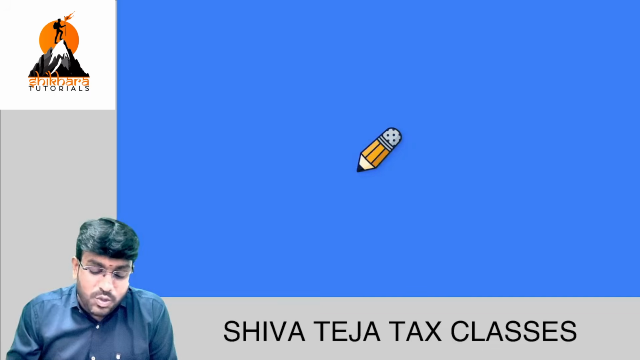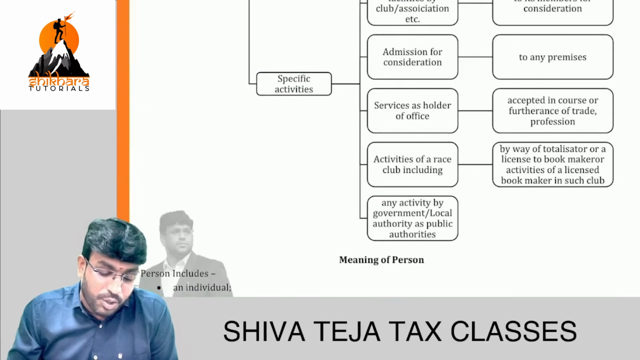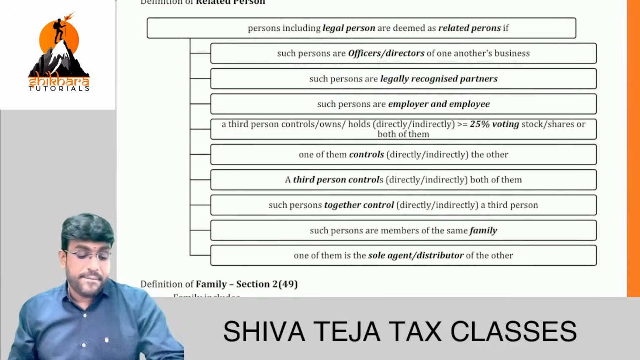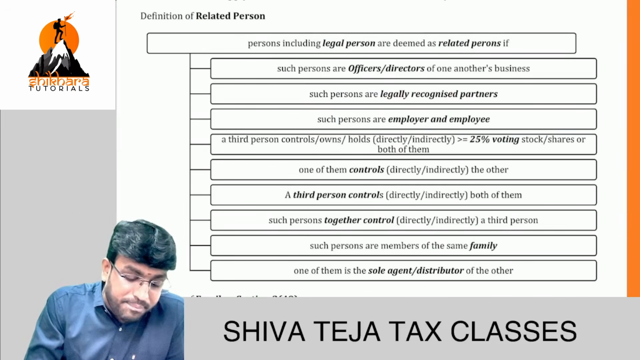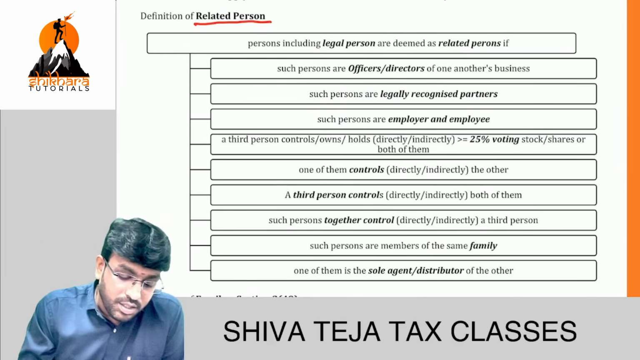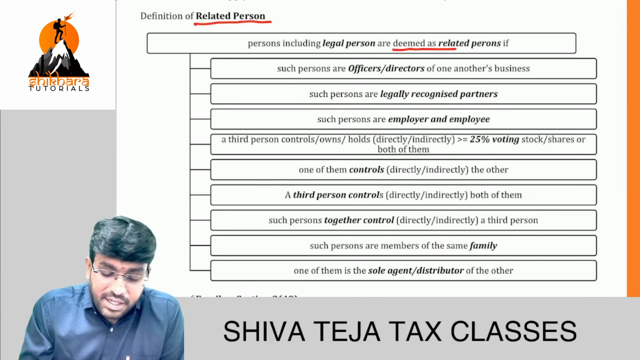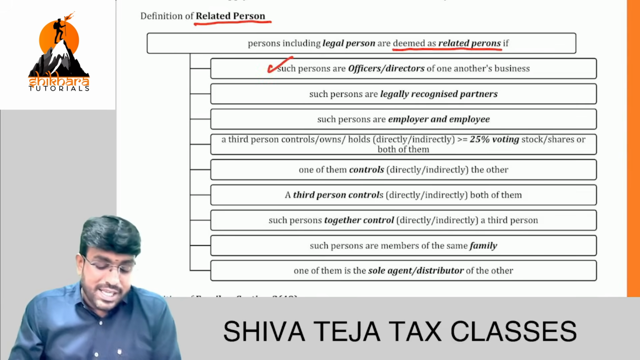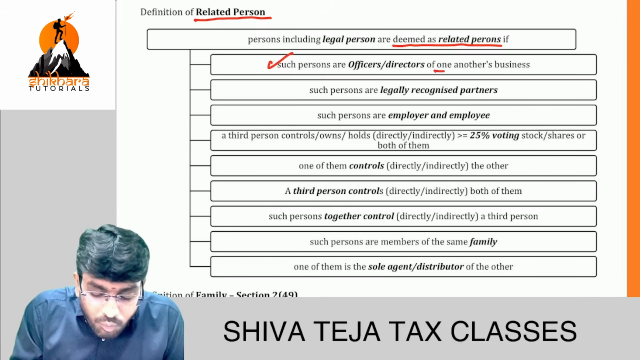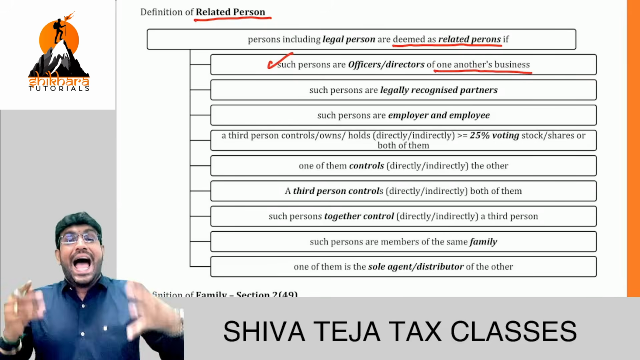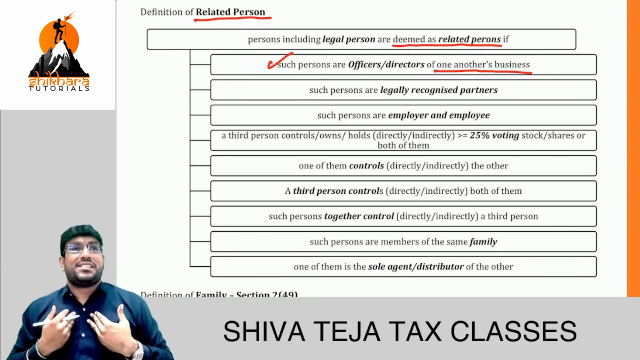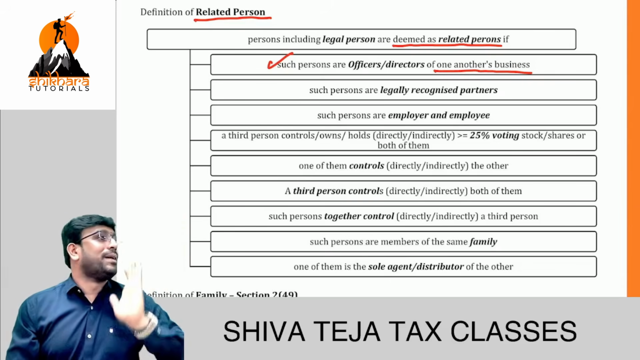Now, who is this gentleman called related persons? That is important. See here. Definition of related persons. Able to see that? First point. Persons are deemed as related persons if, number one, such persons are officers or directors of one another's business. That means I am director in your business, you are director in my business. Then we both are related persons.